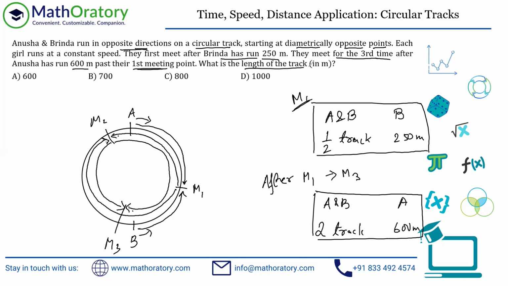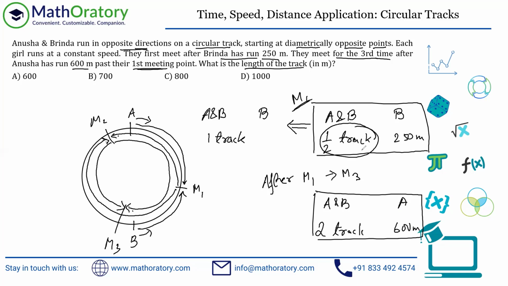So it is very easy now. There are a lot of different ways we can do that. I'm focusing on this part. See, nobody's changing their speed, right? So if nobody's changing their speed, we can definitely use proportionality. So what I'm going to do is convert this to A and B covering one whole track. By that much time, how much will B cover? It's a simple proportionality thing.